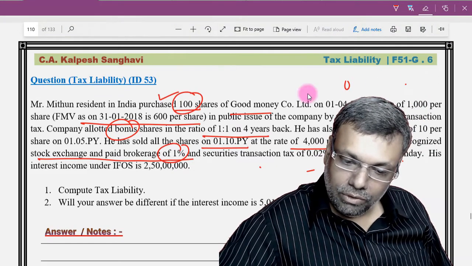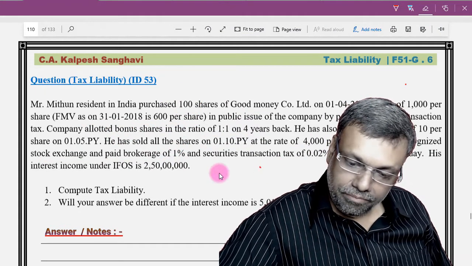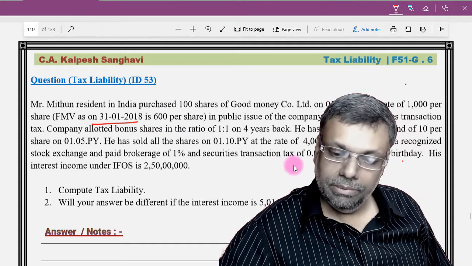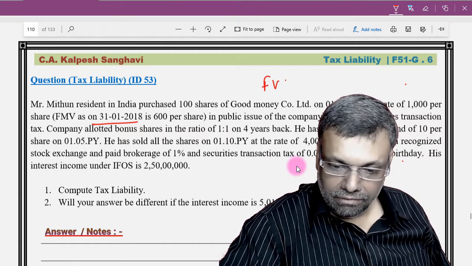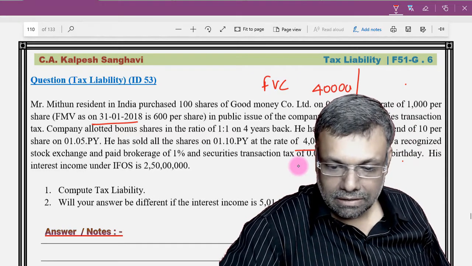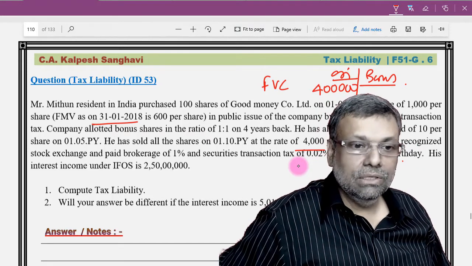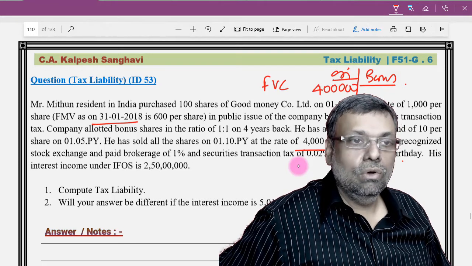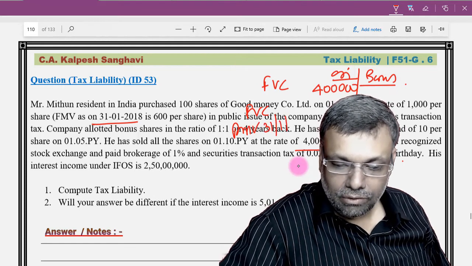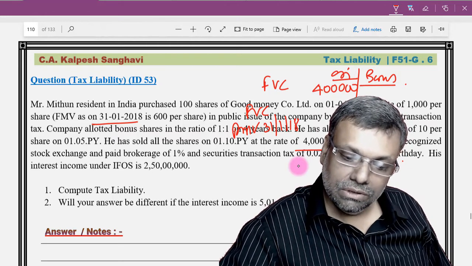Then we'll have to start doing the computation with respect to the capital gains, because the details about 31st January 2018 etc. have already been given to us. Your full value of consideration, you are selling for 4,000, so it's going to be 4 lakhs. Original bonus. Now there is a special way in which you have to compute the capital gains cost. Full value of consideration or fair market value on 31st January 2018, whichever is less.